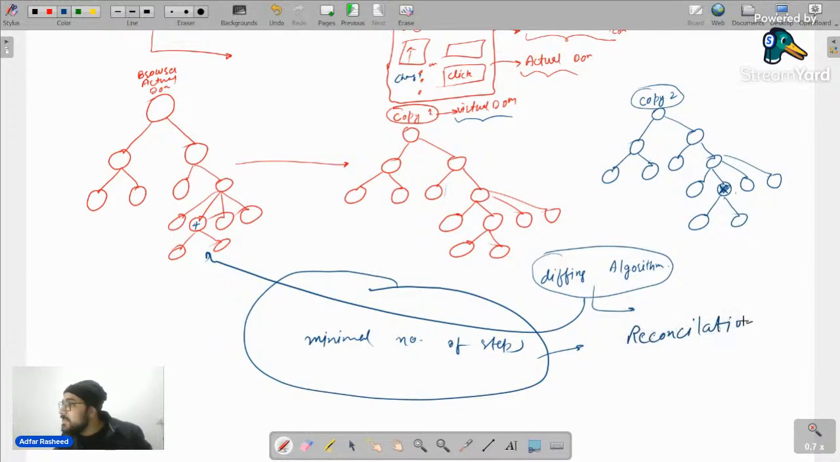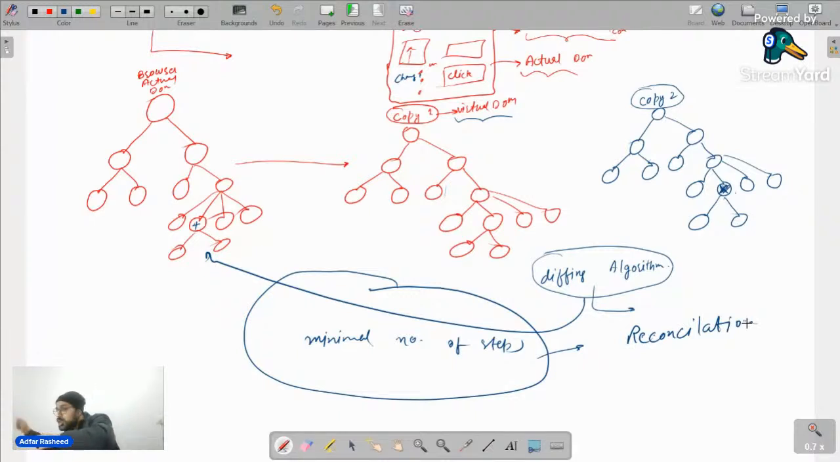So what is the reconciliation process? There are two terms that we came across. Number one is diffing algorithms. Number two is reconciliation. Diffing algorithm's entire agenda is to find the difference between copy 1 and copy 2, right? And it will give you the output. And then that output has to be actually implemented on my actual DOM.